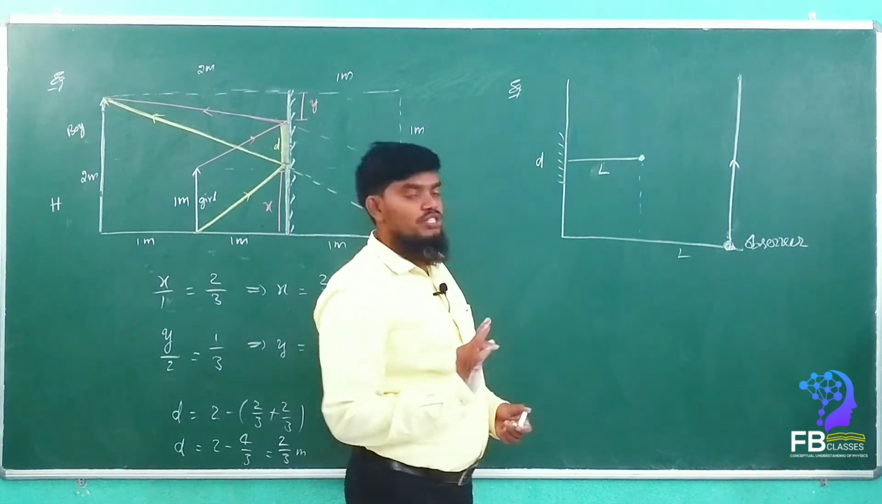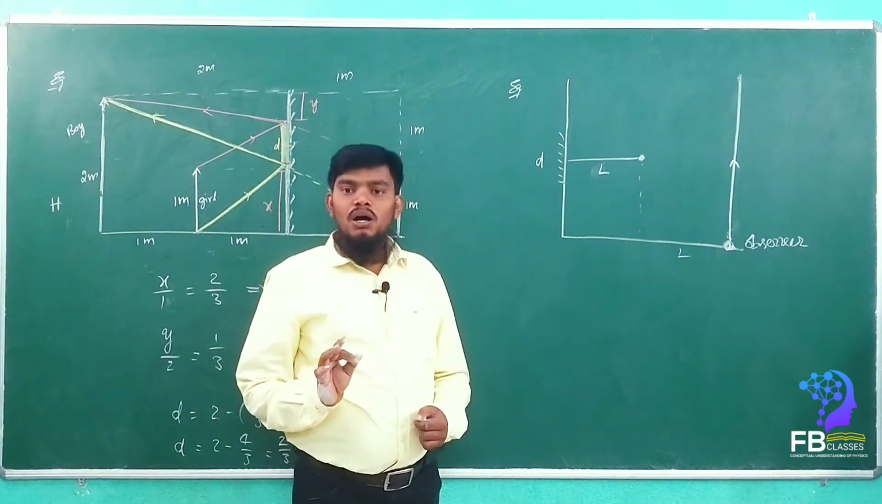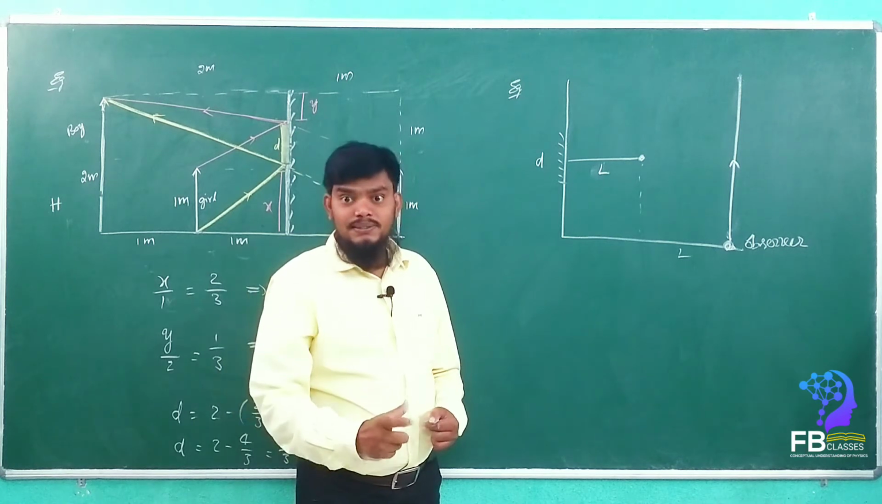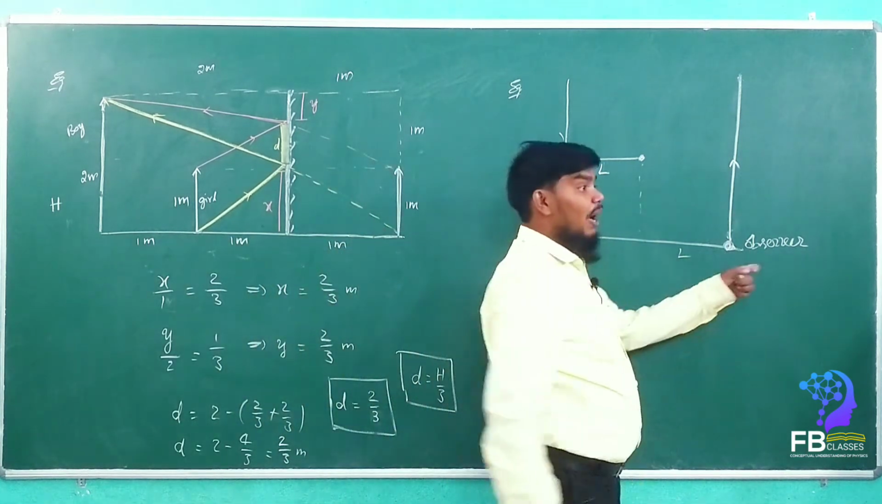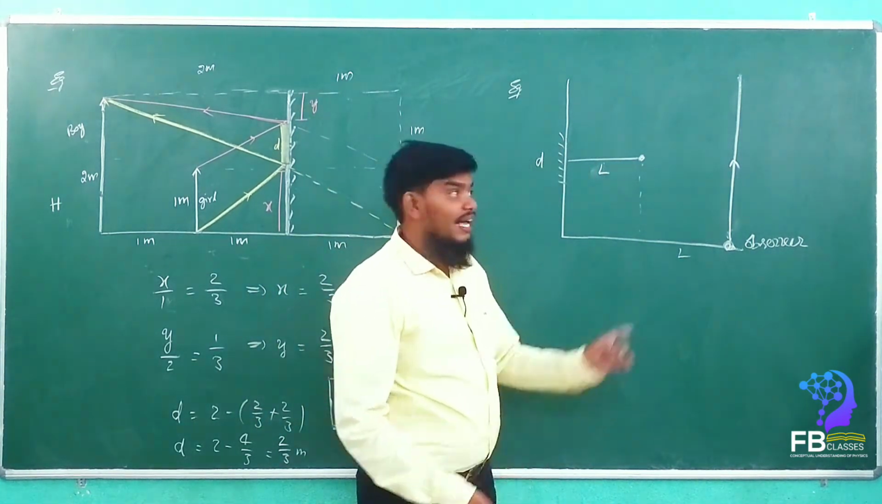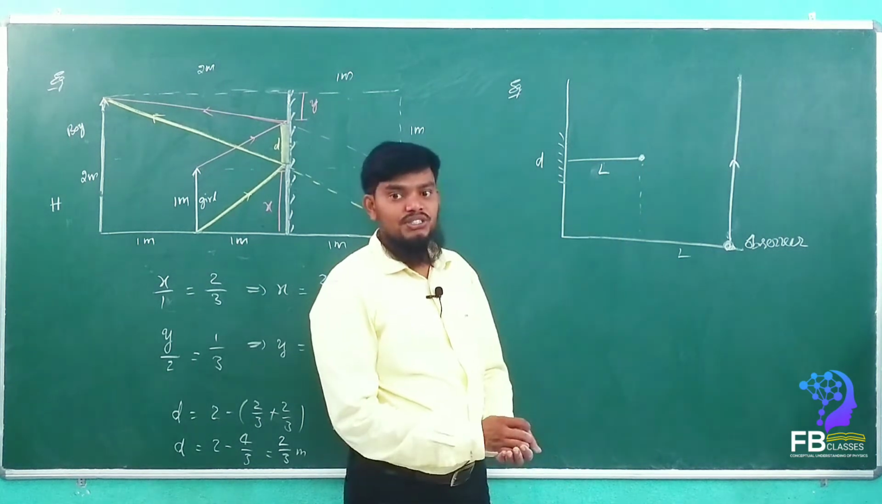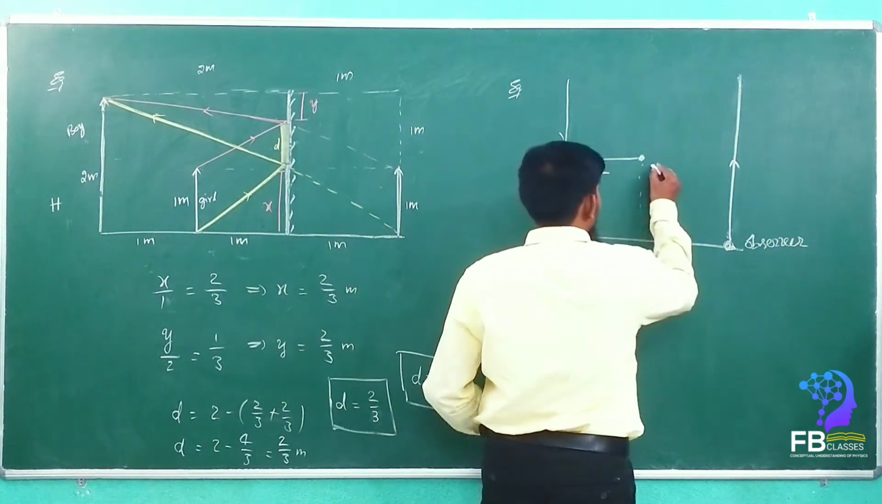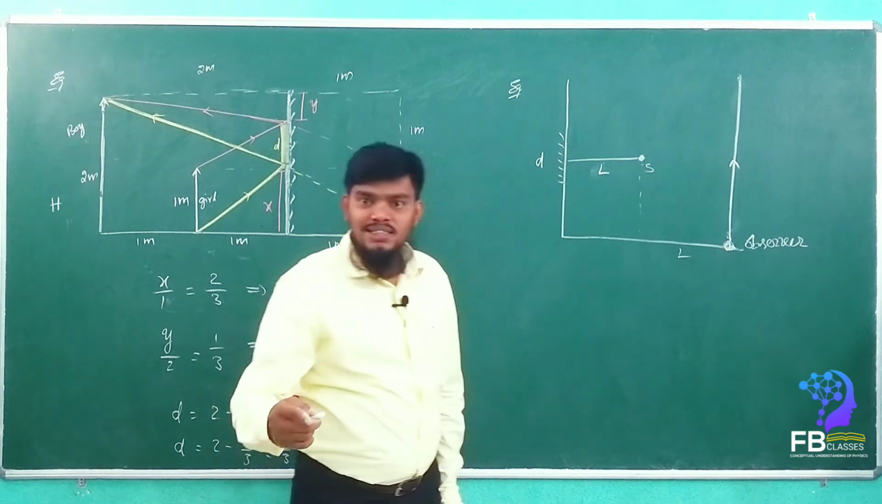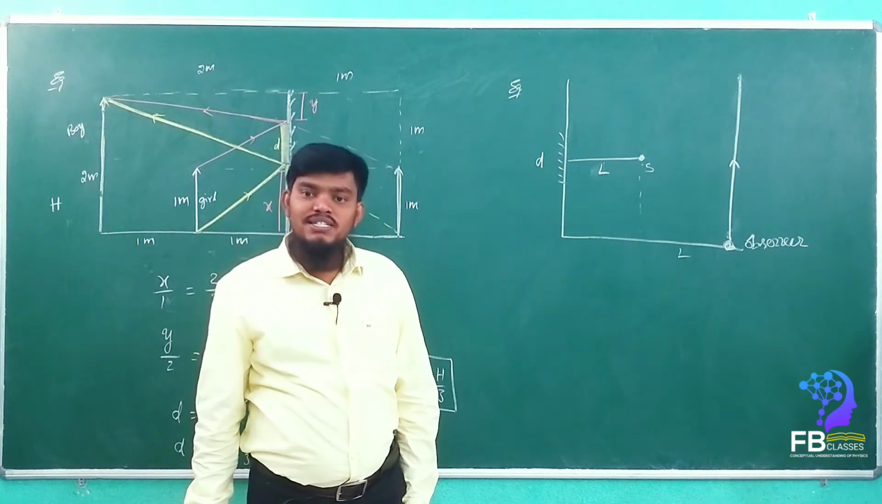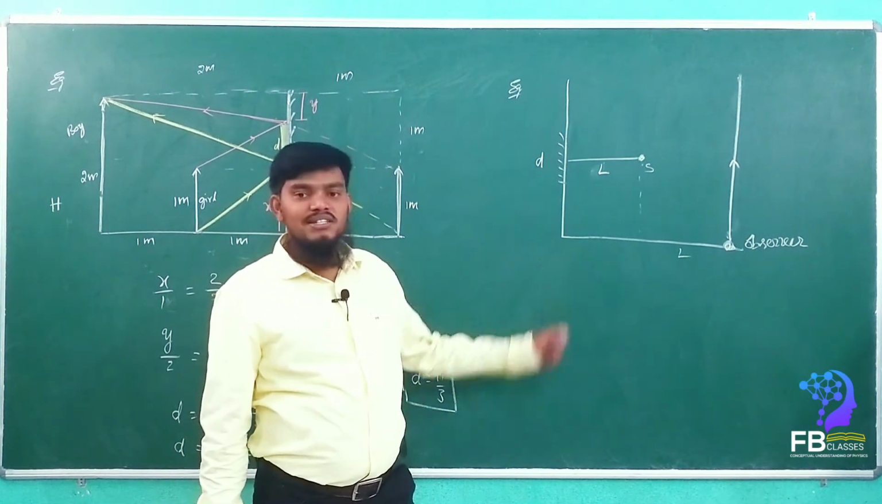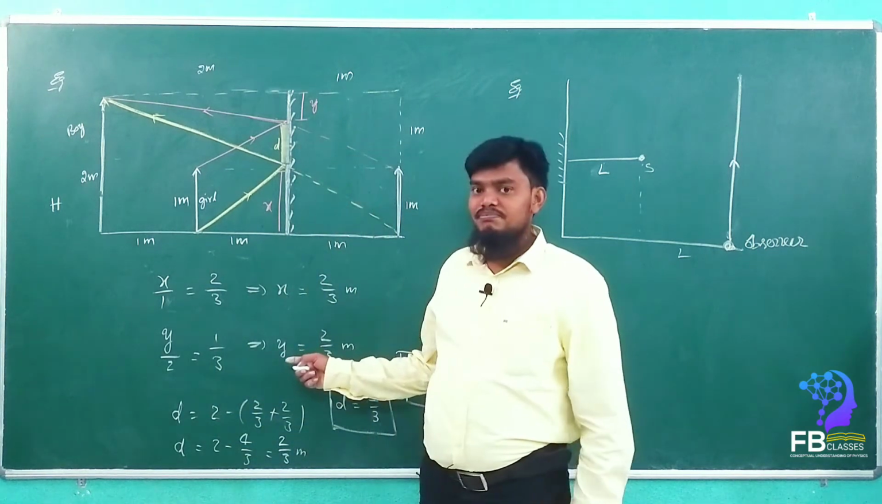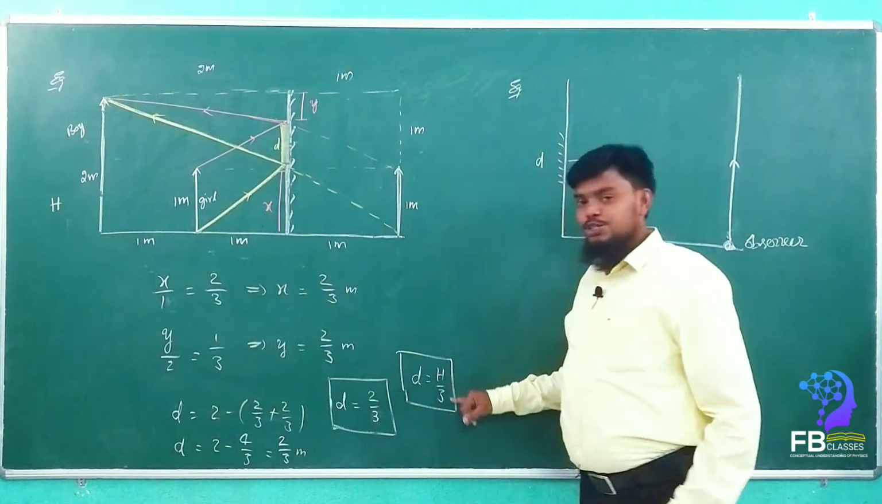He will ask the question simply: at what length can the observer see the image of the source of the light? This is the source of the light. How much length can the observer see the source of the light? What is the answer here? Same mechanism. It is total h by 3, right?